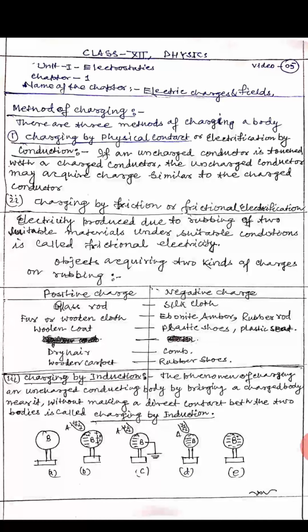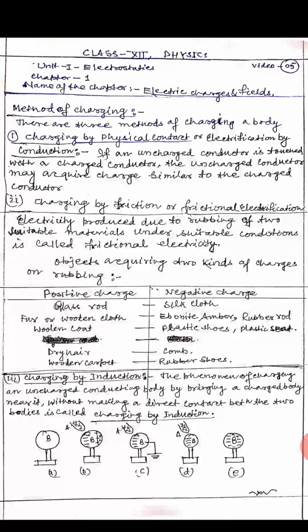Point 2: charging by friction, or frictional electrification. Electricity produced due to rubbing of two suitable materials under suitable conditions is called frictional electricity or charging by friction.